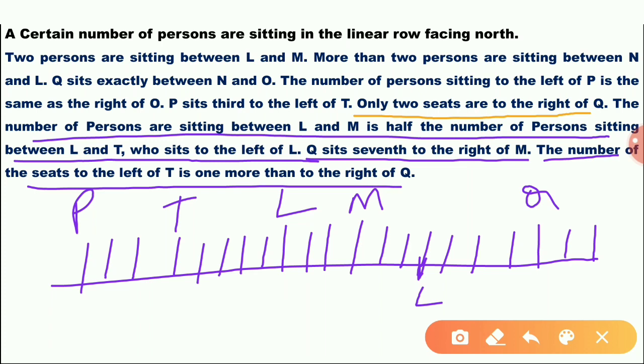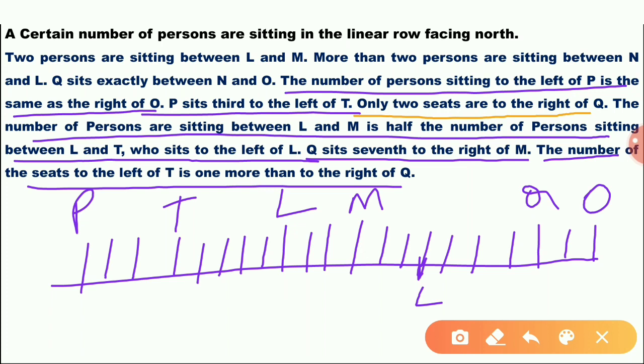The number of persons sitting to the left of P is the same right of O. To the left of P, no one. O. T is third to the left of P. Okay, third to the left of P.